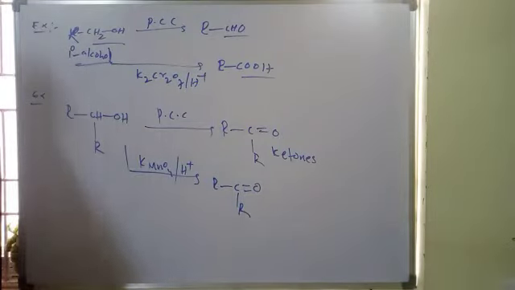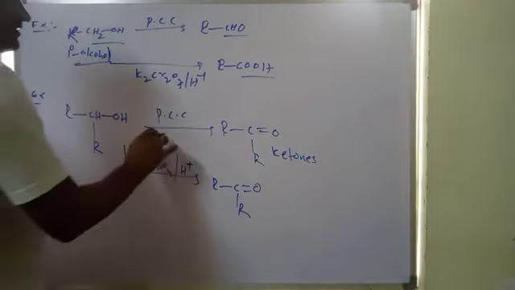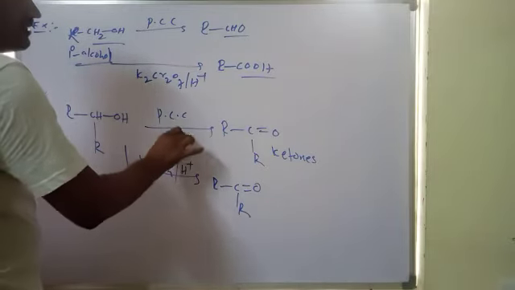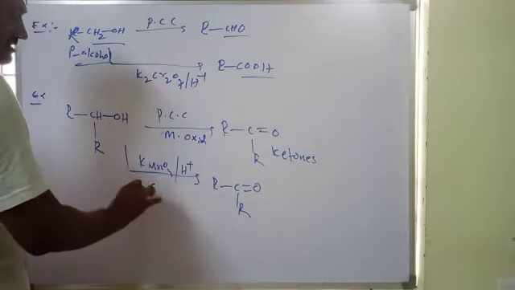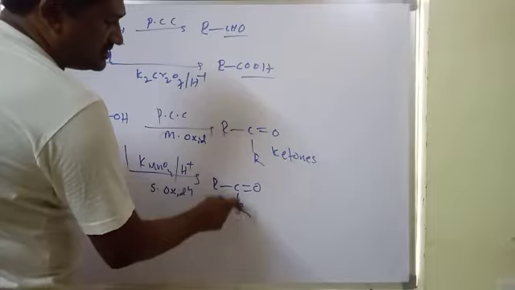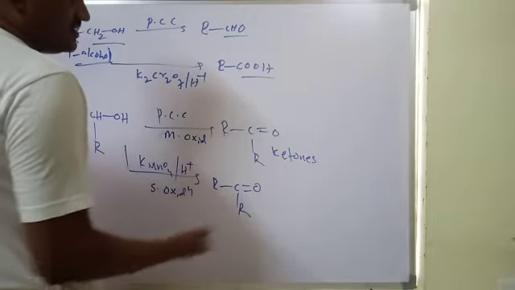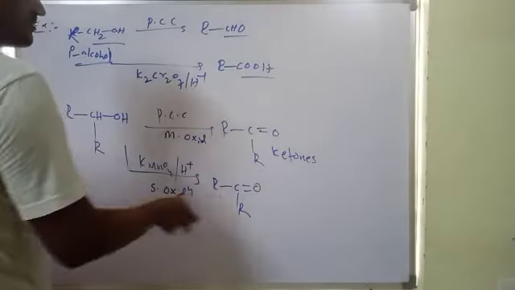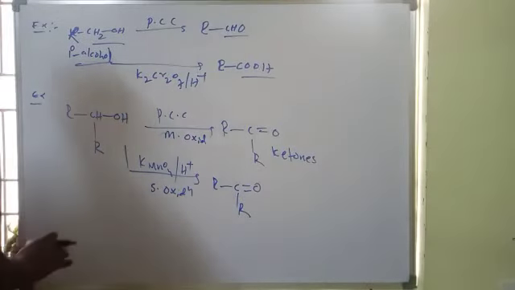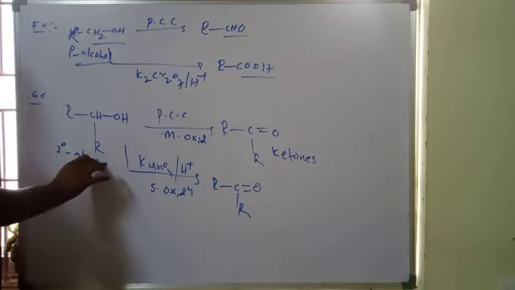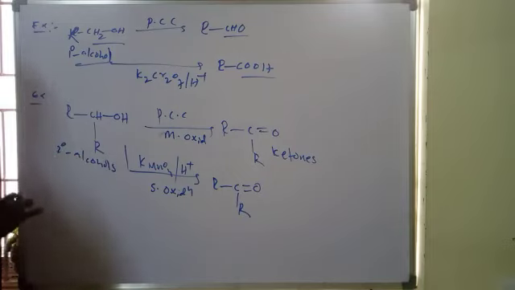The ketones will not break further because a C-C bond must be broken, so high energy is required. So ketones do not undergo further oxidation with these oxidants. This is the case of secondary 2 degree alcohols.